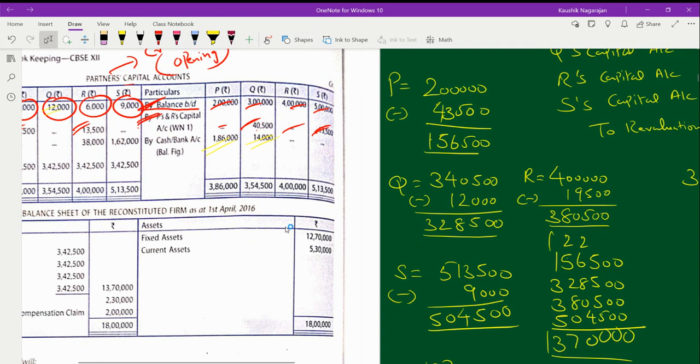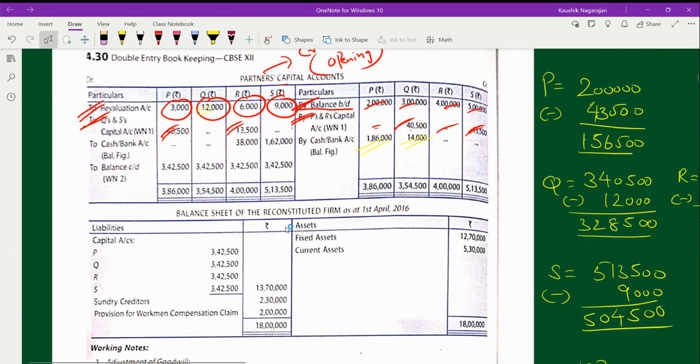On the other hand, for partner R and S, you have to withdraw the amount, so the respective amount they are withdrawing is mentioned on the debit side. And once you are completed with all this, you will make both the sides equal with the respective amount.